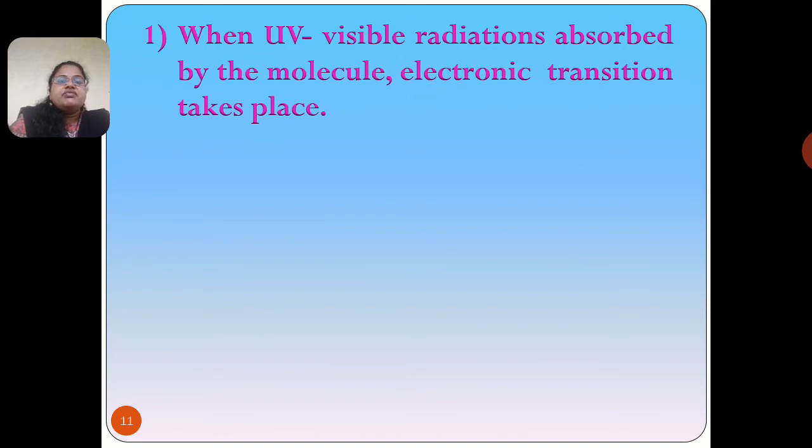Now, when different kinds of radiations are absorbed by molecules, various kinds of transitions are possible. I just discussed that there are three kinds of transitions: electronic transition, vibrational transition and rotational transition. But which radiations are responsible for a particular transition, that we are going to discuss now. First, when UV visible radiations are absorbed by the molecule, the electronic transition takes place.